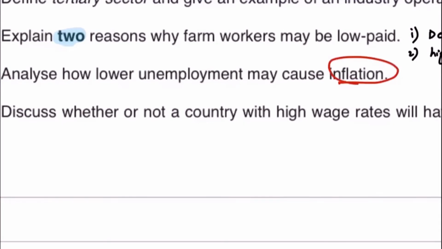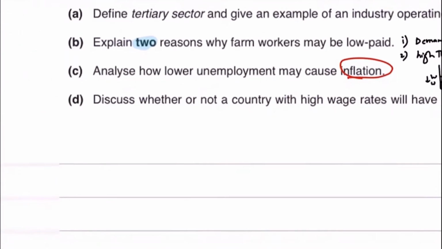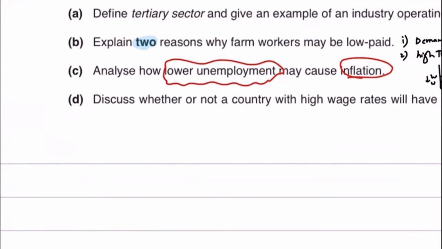You'll say that inflation is basically a rise in the general price level. That's it. Or too much money chasing too few goods. Now, lower unemployment means that there's more employment. People are in jobs. People are at work. So lower unemployment basically means that people are at work, people are in jobs.